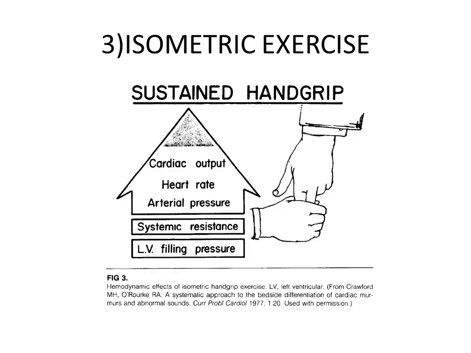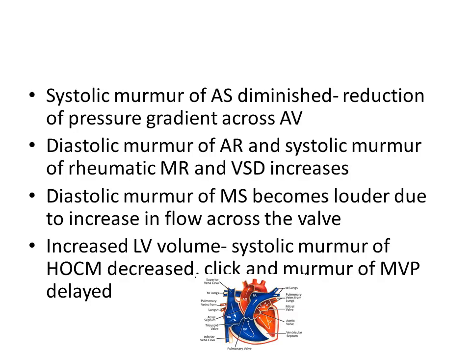Isometric exercise. Isometric exercise like sustained hand grip increases the cardiac output, heart rate and arterial pressure. This increases the systemic resistance and left ventricular filling pressure. Isometric hand grip increases the arterial pressure. Therefore, the pressure gradient across the aortic valve is reduced, causing the systolic murmur of aortic stenosis to get diminished. Also, the diastolic murmur of aortic regurgitation and the systolic murmur of rheumatic mitral regurgitation and VSD increase. The diastolic murmur of mitral stenosis becomes louder due to increased flow across the valve.